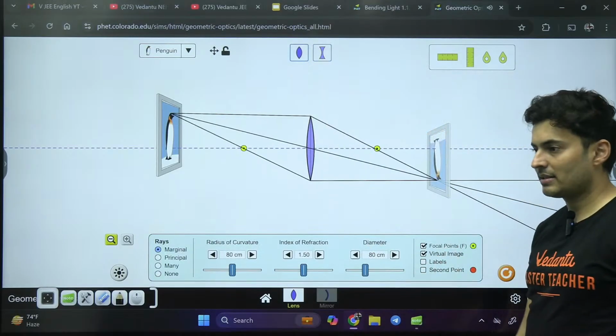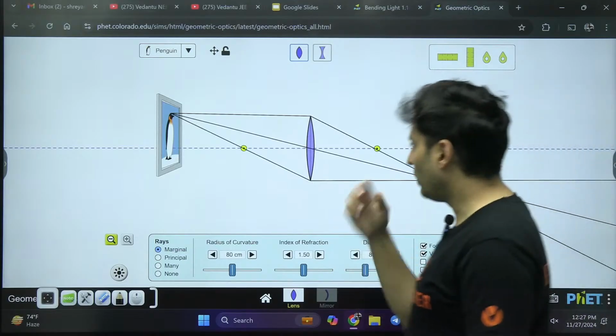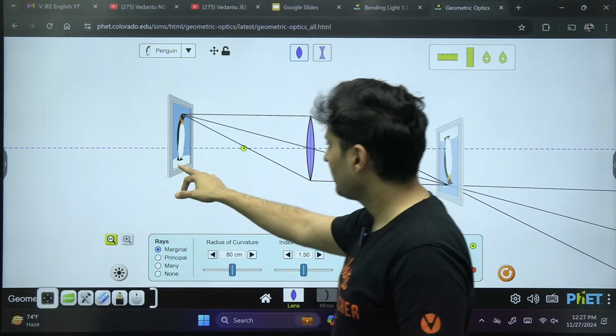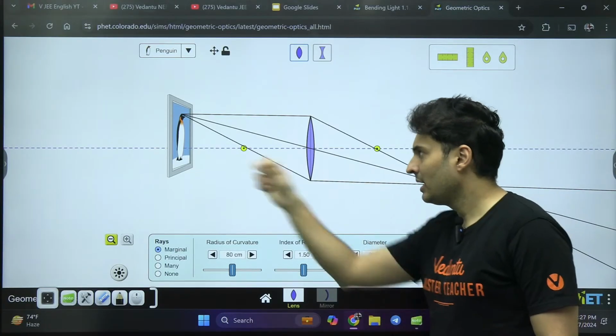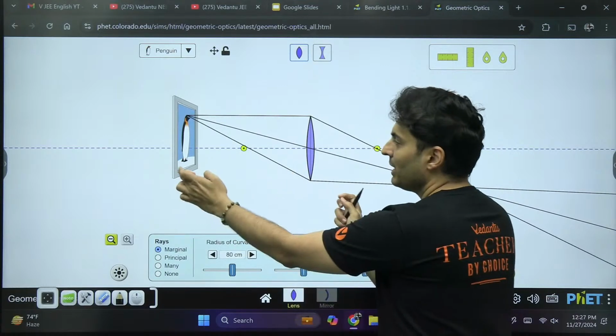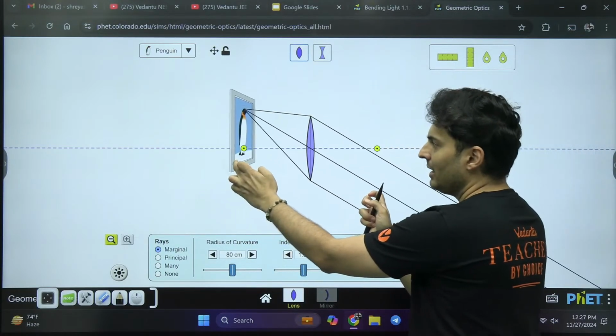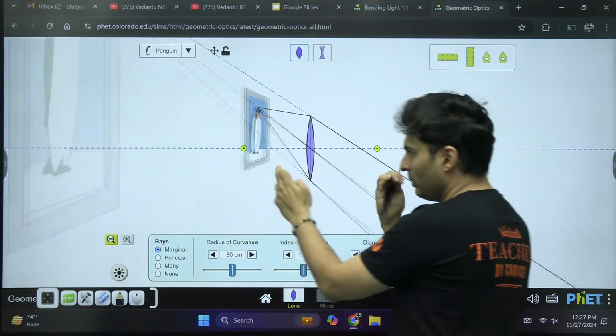I will use a convex lens. But I don't want the image to be real because this side it is real in nature. So what I will do, I will make sure this is my magnifying glass. I am seeing through a magnifying glass. I am seeing this object. I will go closer to the object, or I will bring the object closer till it comes before the focus, not beyond, but before the focus.